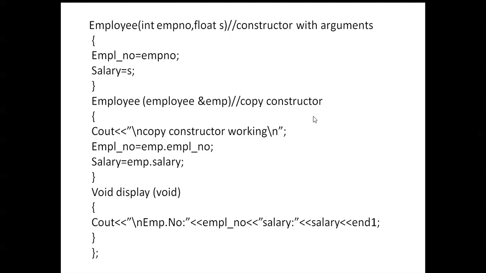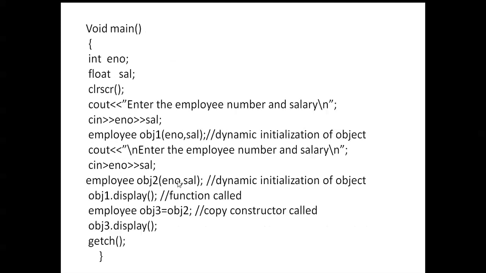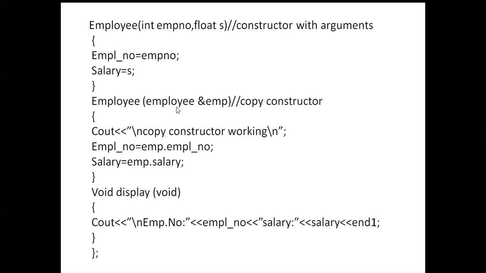Next, this is the copy constructor. Employee EMP is the previous employee object, which was initialized in one place. We can call that object from this function and from another function, and when we use that object here also, that is called a copy constructor. Here you can see that the information is displayed using the display function: employee number and salary. Next, the class is over.